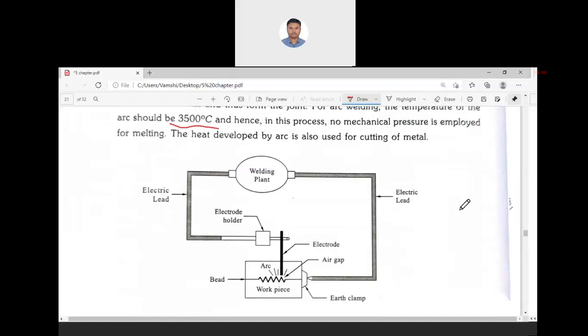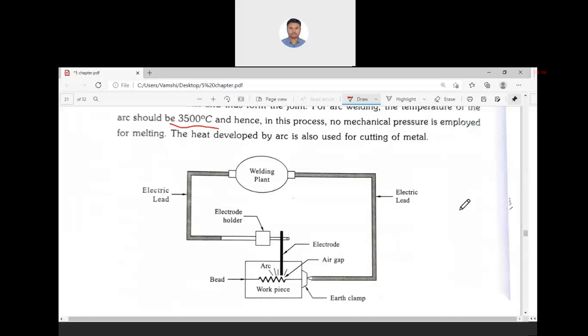With this high temperature, at the joint where the welding has to take place, we use one electrode through which the current flows through that joint, and that electrode melts. There is no mechanical pressure employed. Applying mechanical pressure is difficult. We need to have some higher mechanical pressure providing sections, chambers. That is very costly. So in this case, there is no external pressure applied.